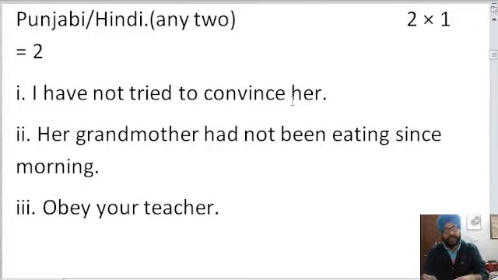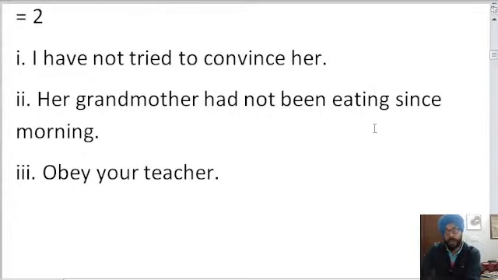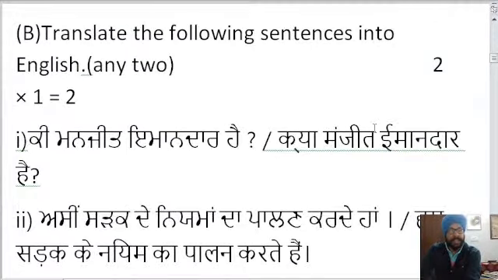If it is clear then you can write. We'll start from scratch again. The first question is: I have not tried to convince her. You can write it in your notebook as well as in the comment box, 1 mark each for a total of 3 marks. Second is: her grandmother has not been eating since morning, and third is: obey your teacher. Either write in Hindi or in Punjabi, whichever language you are comfortable with, but write all three sentences in the same language. Thank you Gursirat for confirming that the font is clearer. I hope you have done all three. Next is: translate the following into English.